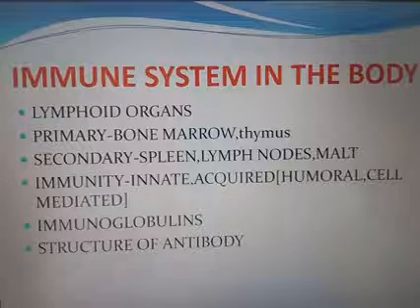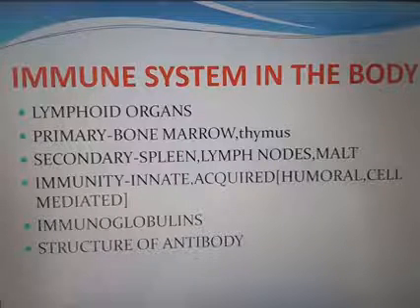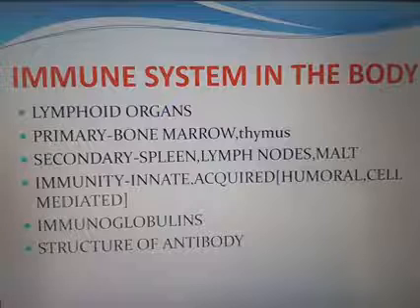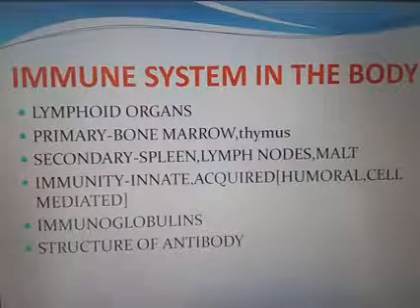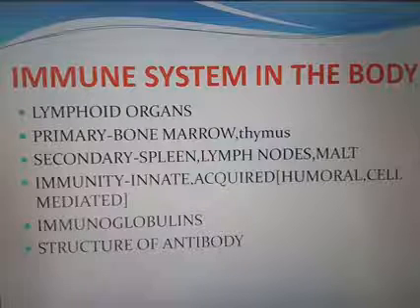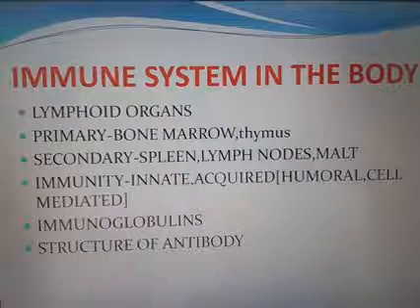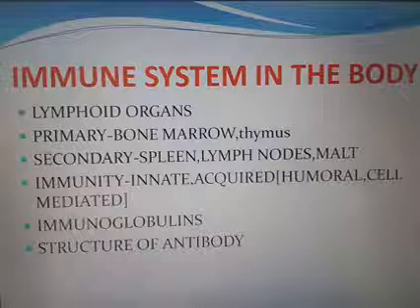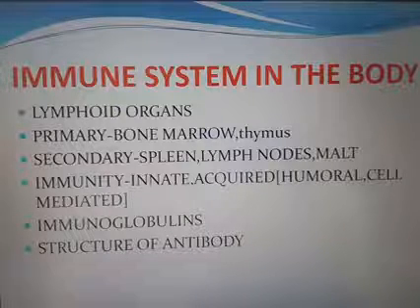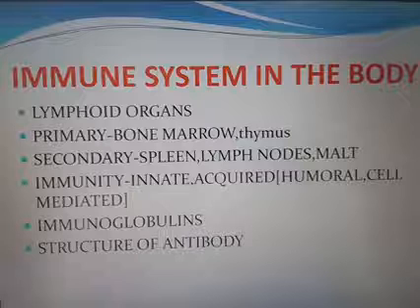So immunoglobulin or antibody mediated immunity is a part of humoral immunity, and humoral immunity is a part of acquired immunity. The immunoglobulins are 5 types: IgG, IgA, IgM, IgD, IgE.